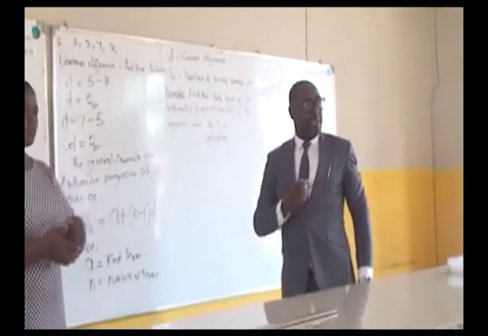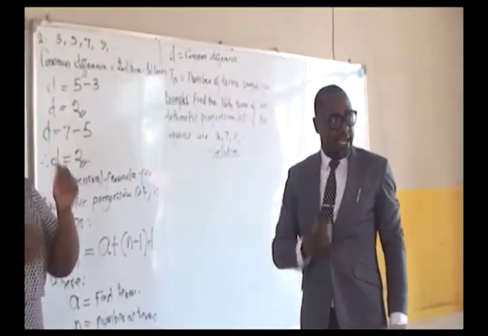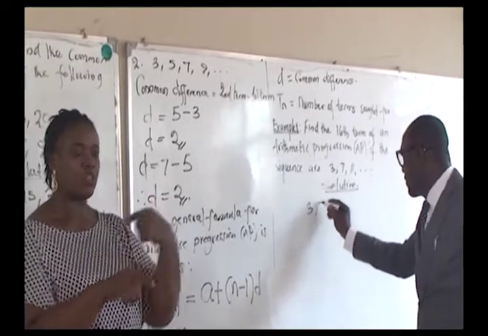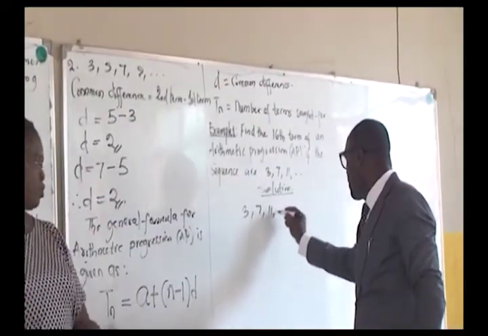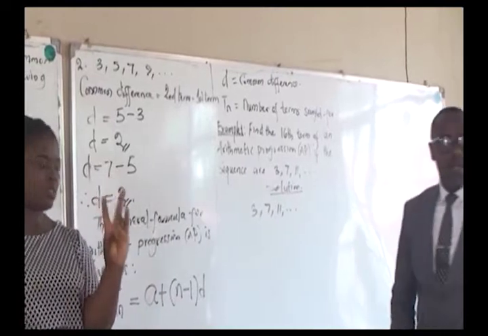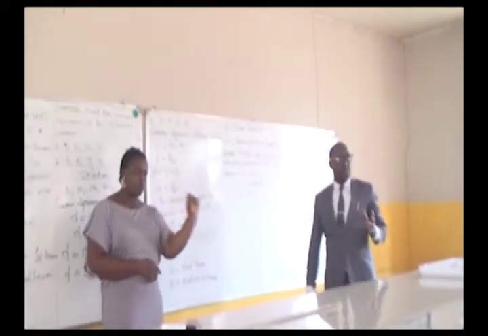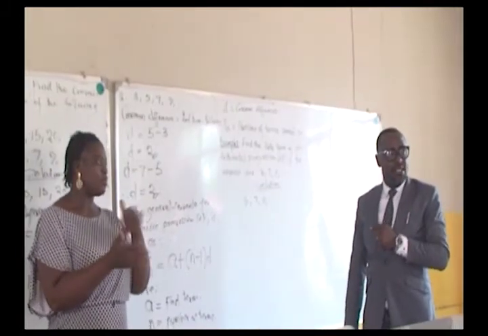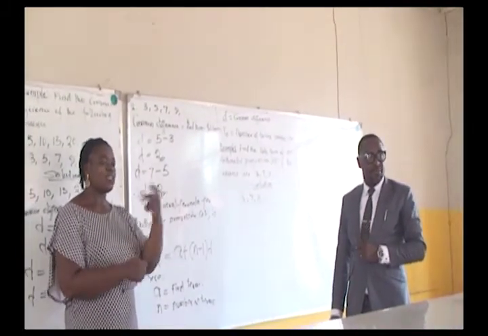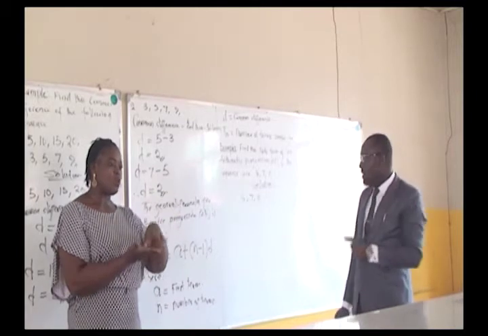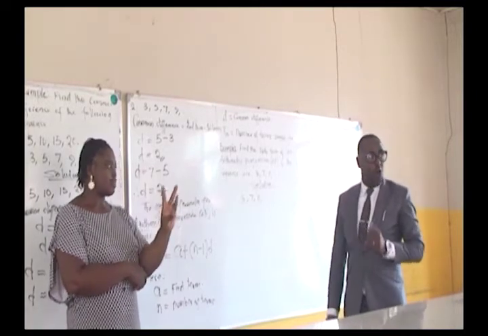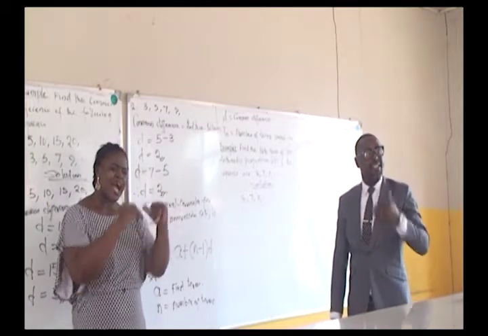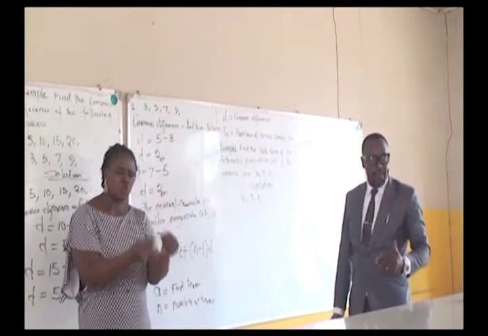I would love to write the sequence again as we begin the solution. I want you to agree with me, viewers, that the first term in this sequence is 3. The second term is 7. And the third term is 11. Now, how do we solve this? How do we get the 16th term?